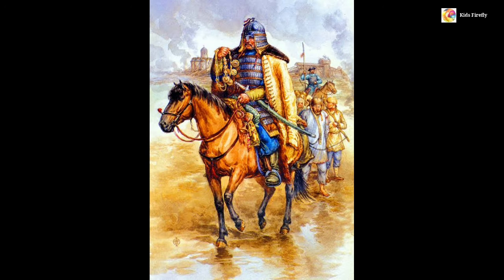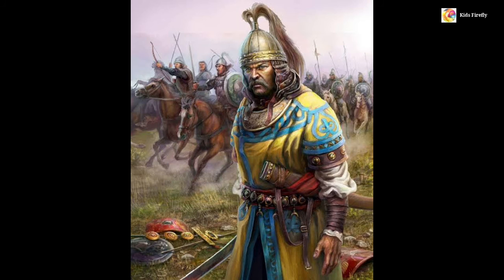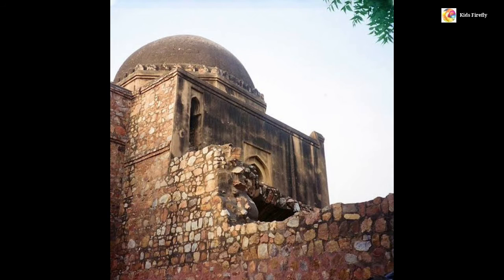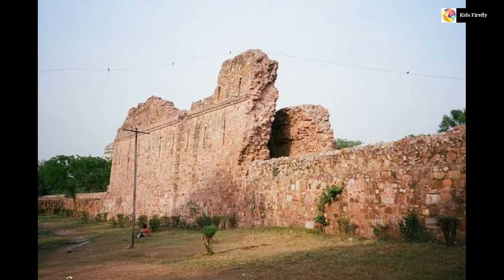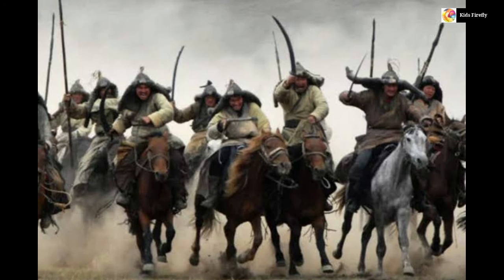It was also during Alauddin's rule that the Mongols, led by Genghis Khan, attacked Delhi repeatedly. To guard his empire, he constructed new forts and repaired old ones along the routes which Mongols were expected to take to enter his territories. The threat of a Mongol invasion also forced Alauddin to mobilize a massive army.